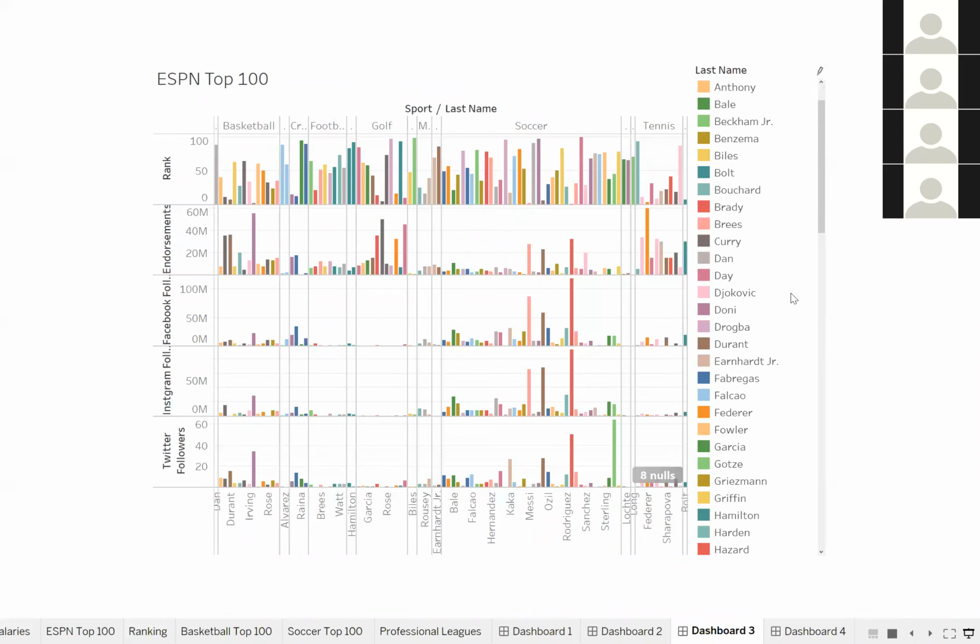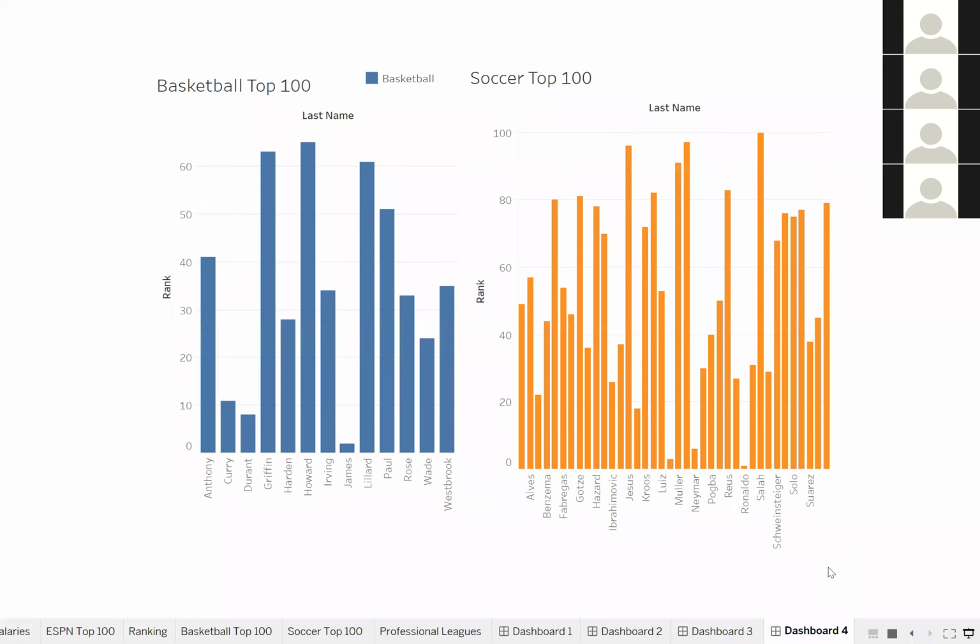Is there anything you guys would like to call out? Yeah. One thing when I was looking at the data was, out of the top 100 athletes, the NBA had about, I think it was 13 players that made the top 100. So that's 13%. That's a big chunk of the top 100 to one sports league.